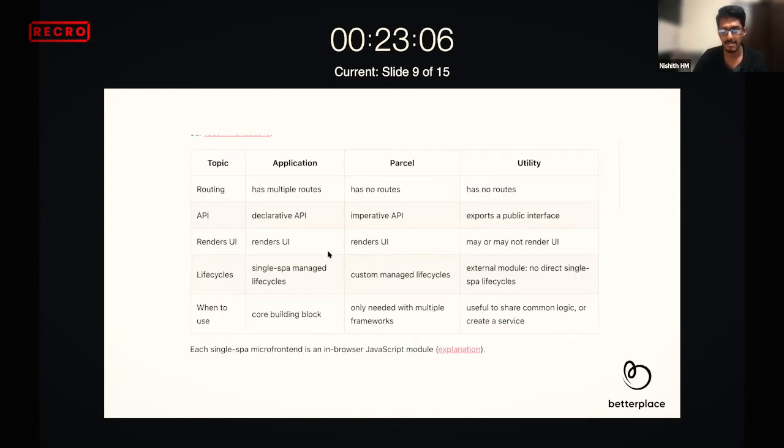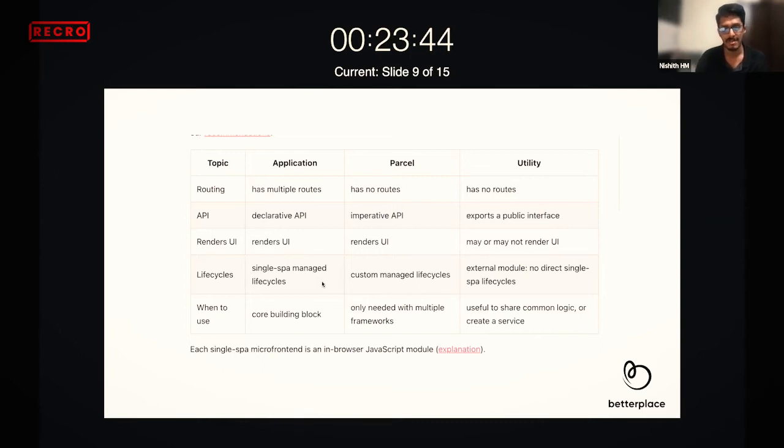And this table provides a very vivid differentiation between them. So applications means based on the routing logic, we just trigger that particular application. So this is what we are trying to see today, based on different routes, how we can mount different applications, like mount 2 or 3 applications on the same route. So try to do and pass props from the parent, from the container to your micro front end. We'll try to do all these activities in today's session in the coding, when we open the Visual Studio Code.